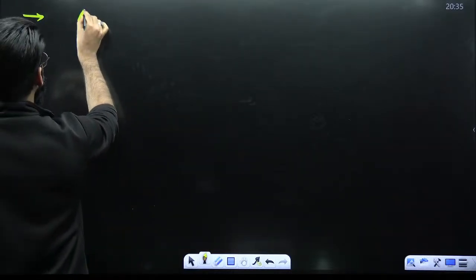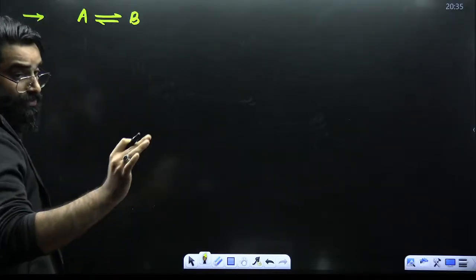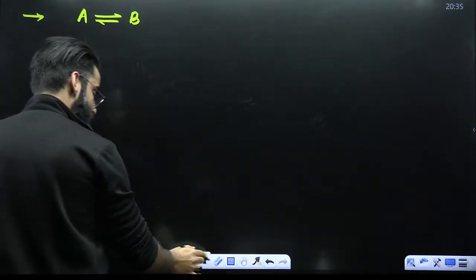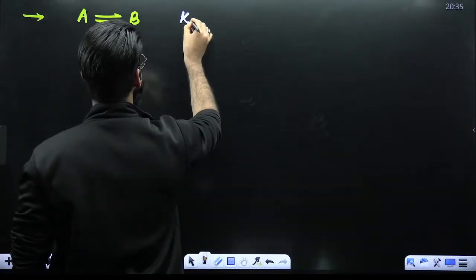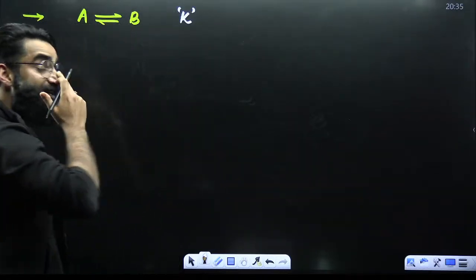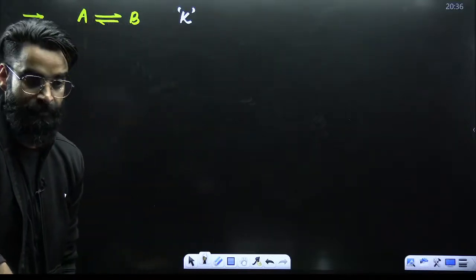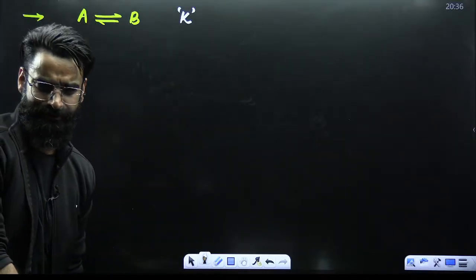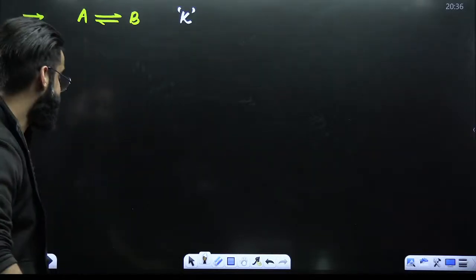My dear students, for example, you have got a reaction like this. A in equilibrium with B. This is your reaction. People, let the equilibrium constant of this particular reaction be K. This is the equilibrium constant of the reaction.